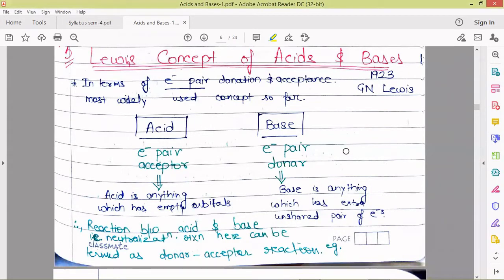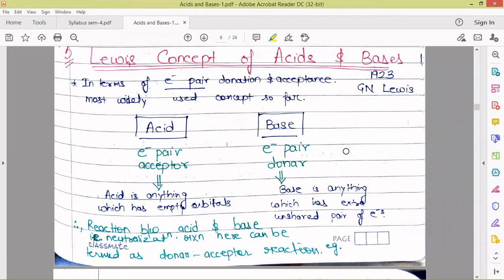This is the second video on acids and bases, and in this video we'll be discussing the four concepts of acids and bases: the Lewis acid base concept, the Lux-Flood concept, the Usanovich concept, and the solvent system concept. About the Arrhenius and Bronsted models, we have already discussed in the earlier video.